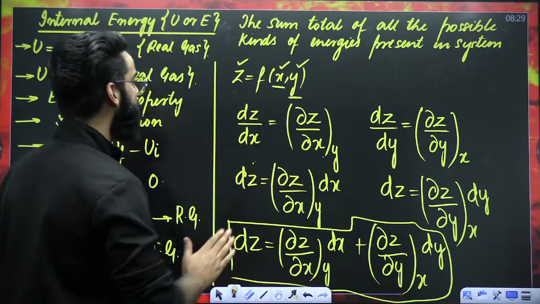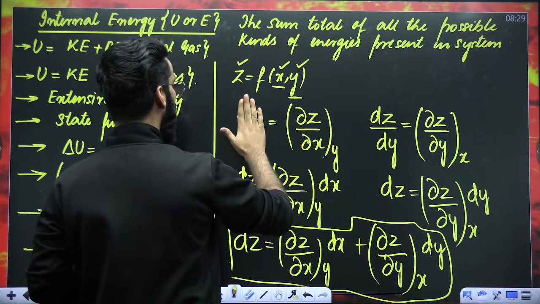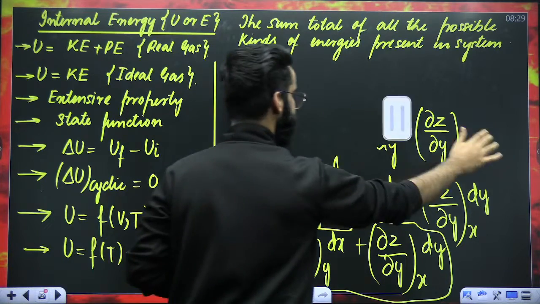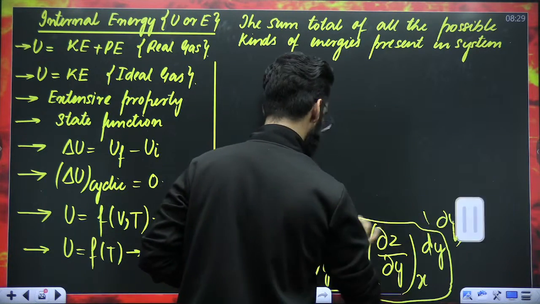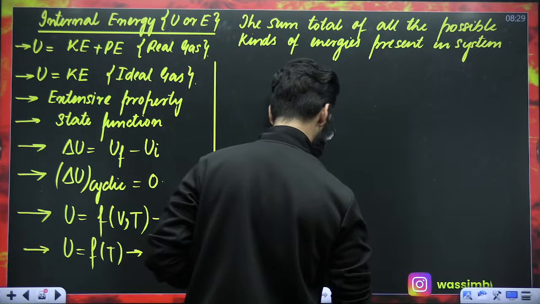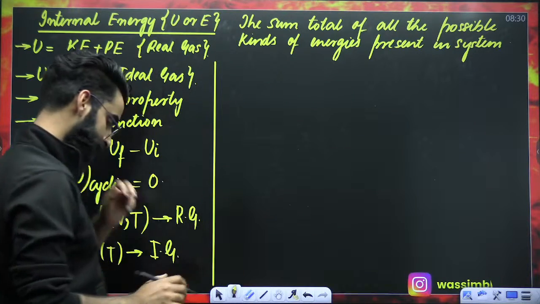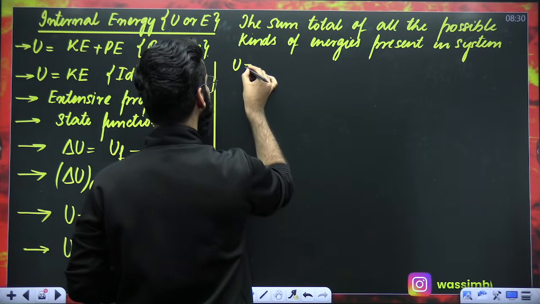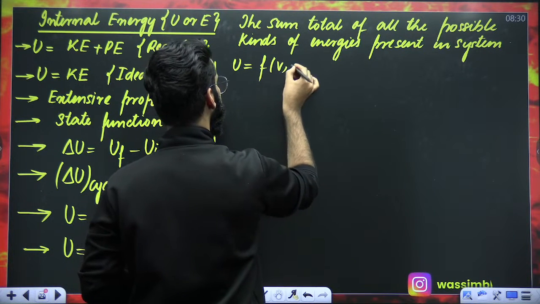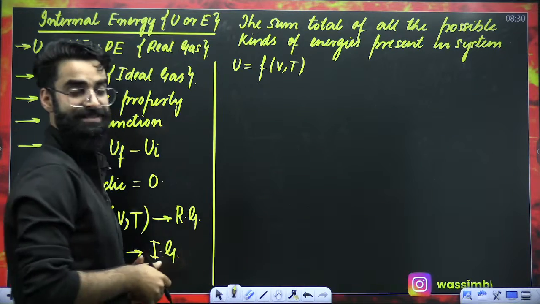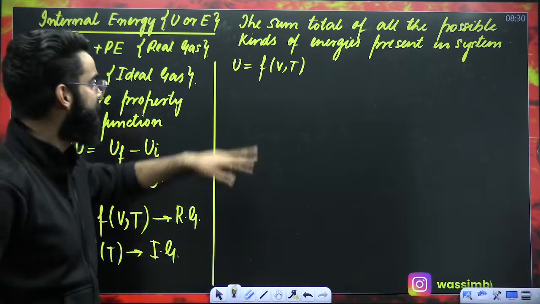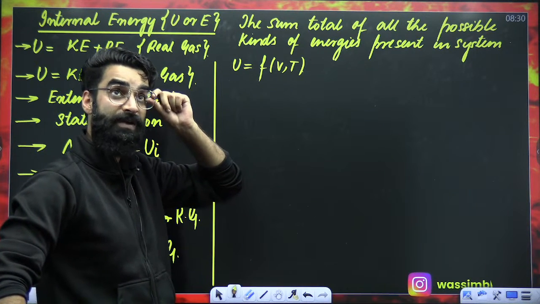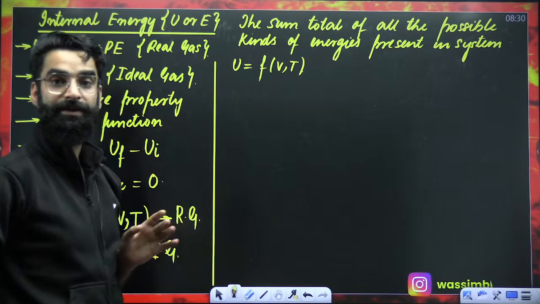Okay, do you know why I did all this stuff? There is a reason for that, my dear students. Try to understand what I'm going to say. I told you for a real gas, internal energy is a function of volume and temperature. So internal energy depends on two variables, volume as well as temperature. So if I want to calculate the total change in internal energy,